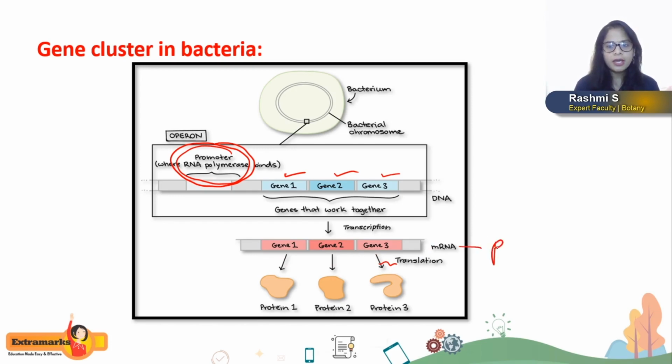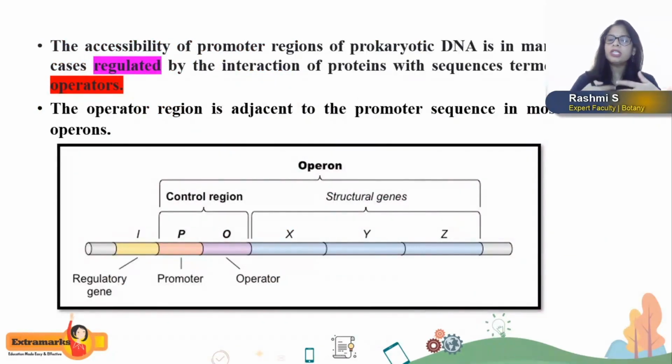It is called polycistronic mRNA, and this polycistronic mRNA will produce different polypeptides from a single mRNA. Okay, and then moving on to how the regulation of the promoter takes place. The accessibility, the availability of the promoter region in prokaryotes is basically regulated by the protein molecules which bind to the operator region.